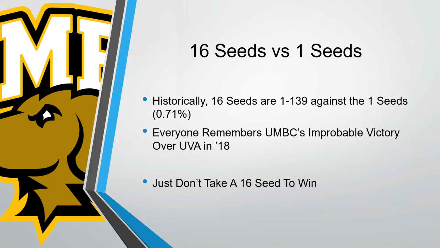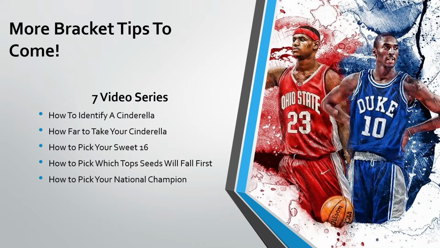It's literally less than a 1% chance. So, try to stick with the 1 seed at least through the first round. If you want to pick an upset, at least wait until that 8 or 9 seed gets to play them, or maybe even in the Sweet 16 if you want to down a 1 seed fairly early. So that's all we have on the upsets, right? We told you sort of which ones to pick, how to look for them, and we'll get into more detail, more specifics when the bracket gets released next Sunday.